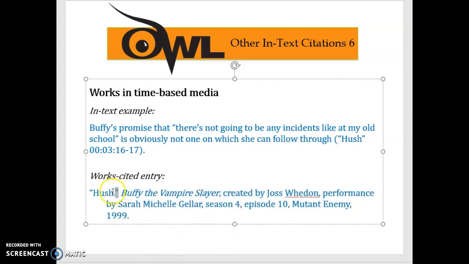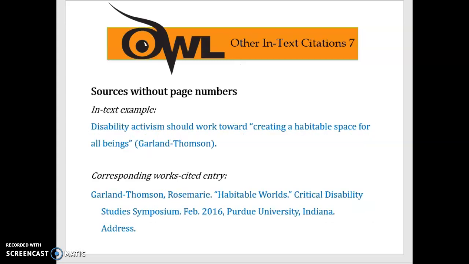So if you notice, this is the name of the episode, Hush. Here I have it in parentheses, Hush. And here's the time. Okay? So as I said, you are not going to use this in your paper, but I just wanted to show you how there's a rule really for everything, whatever source it is that you're using. Okay.